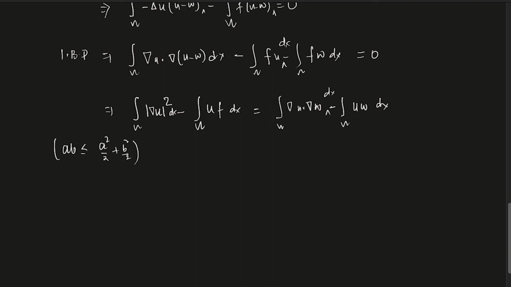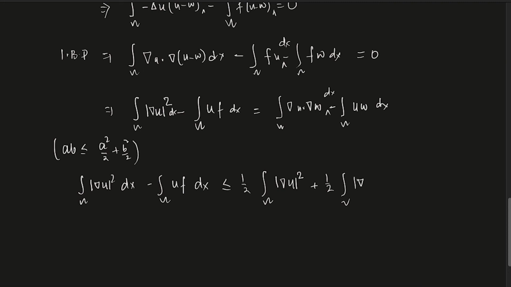That's just an easy algebraic inequality. So from here, what do we get? We get the integral over omega of |∇u|² dx minus the integral over omega of u f dx, which is less than or equal to half the integral over omega of |∇u|², plus half the integral over omega of |∇w|² minus the integral over omega of u w dx. How is it coming?